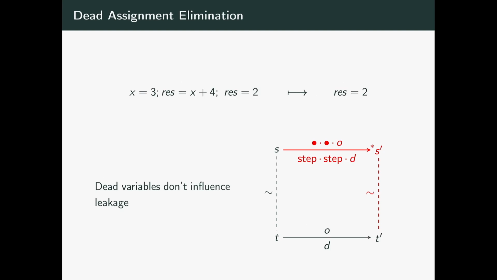The second pass that I will talk about today is dead assignment elimination. In this program, we have x that receives 3, then the result receives x plus 4, and then it gets overwritten by 2. Dead assignment elimination removes unnecessary assignments that do not contribute to the result of a program. So here we can just remove the first one and keep that the result is 2.